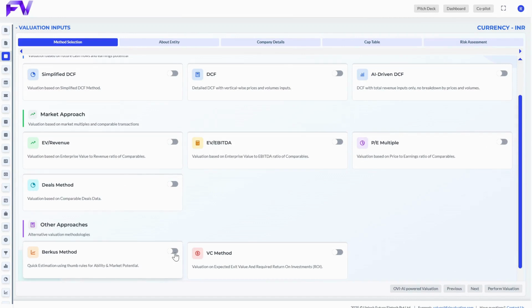Perfect for early-stage startups with no revenue. It assigns value based on factors like strategic relationships with customers, vendors, and investors, competitive landscape, intellectual property, business model, and prototype. Ninth method, VC method.